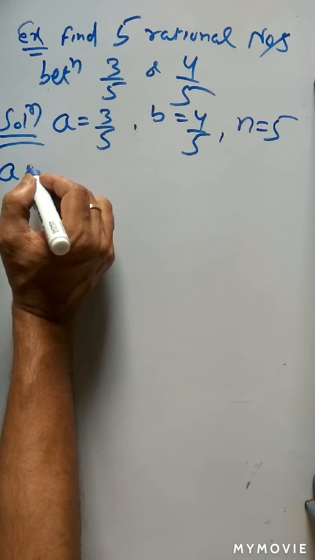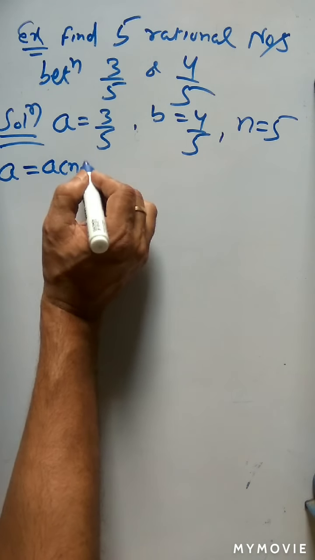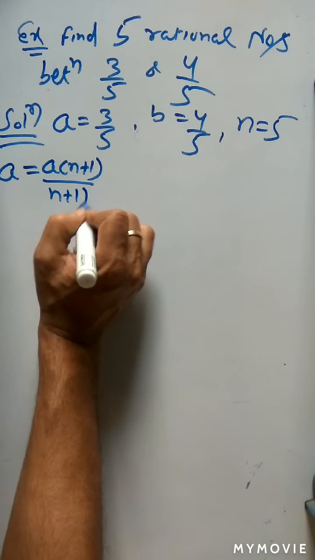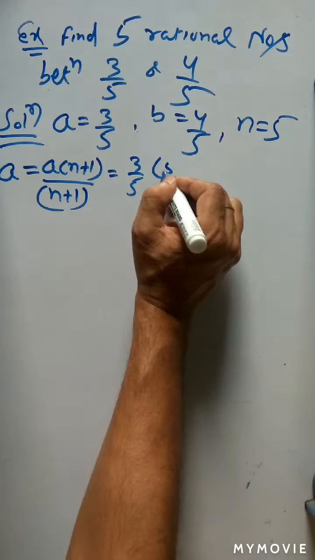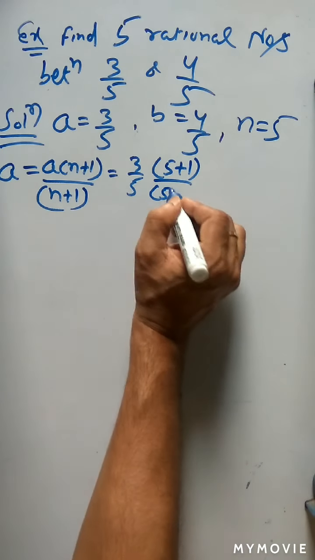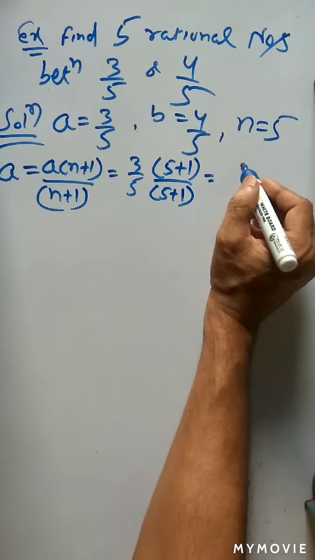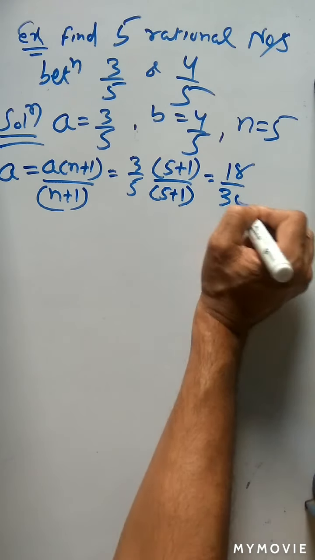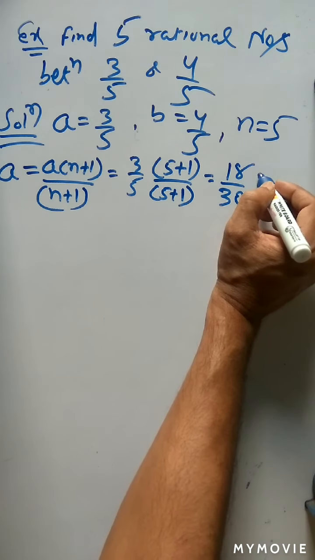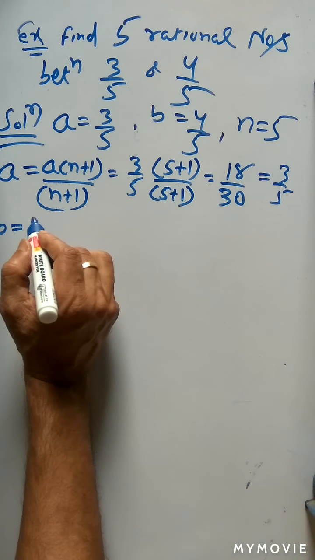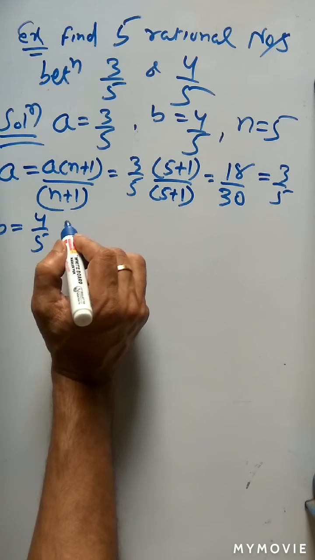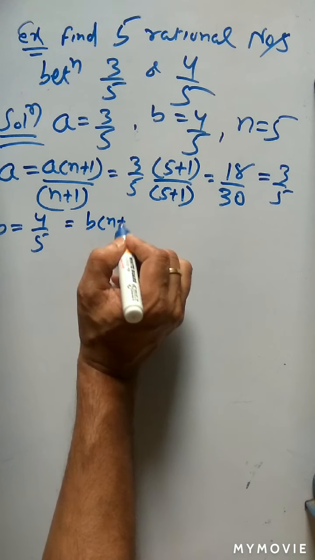First, A can be written as A into n plus 1 by n plus 1. So A is equal to 3 by 5 into 5 plus 1 by 5 plus 1. Clear? That is equal to 18 by 30, which is nothing but A, equal to 3 by 5. Then B is equal to 4 by 5. This B can be written as B into n plus 1 by n plus 1.